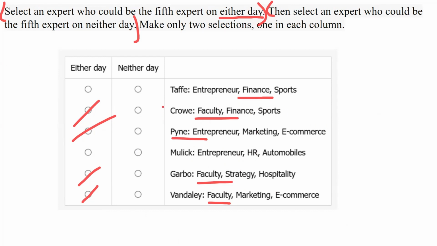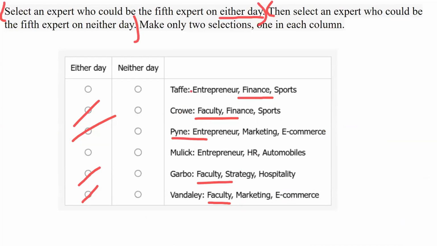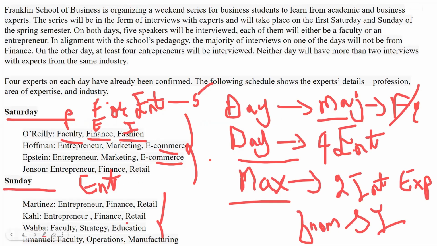Okay, finance will come. Now, what is the rule? The rule says that on one of the days, majority cannot be finance. Okay, that is the rule. Now, if we select Taffy, what happens? Taffy will come on both the days. So the majority on both the days will become finance, because on each day you'll have how many finances?